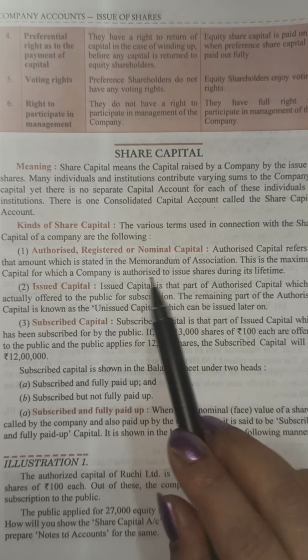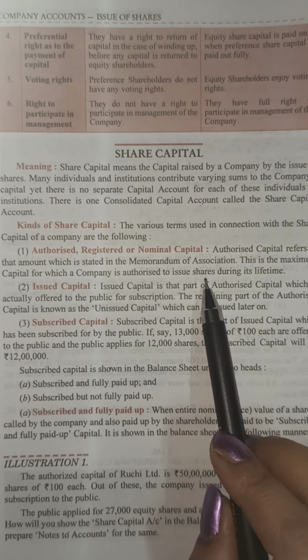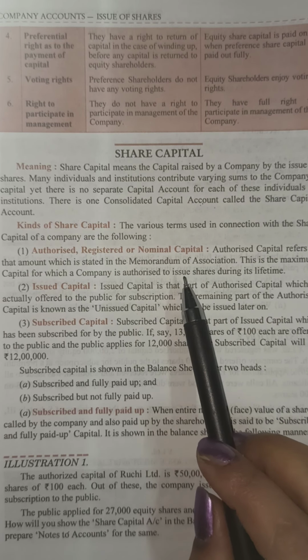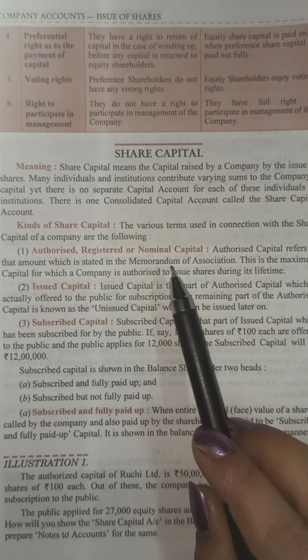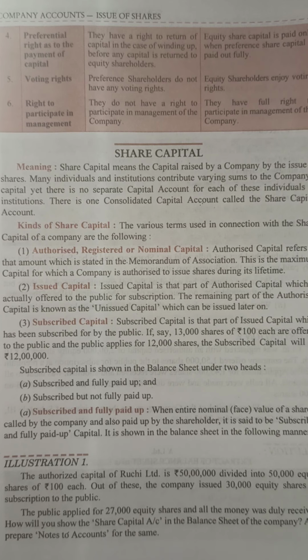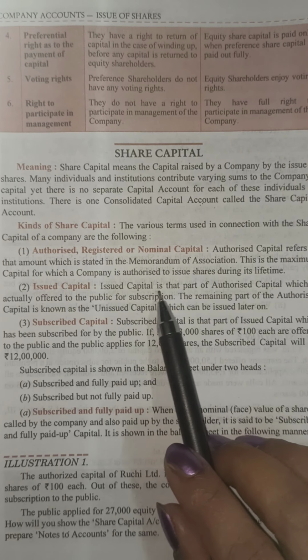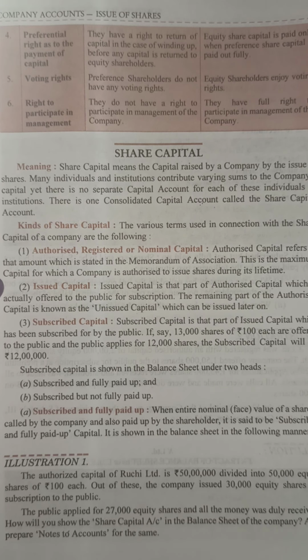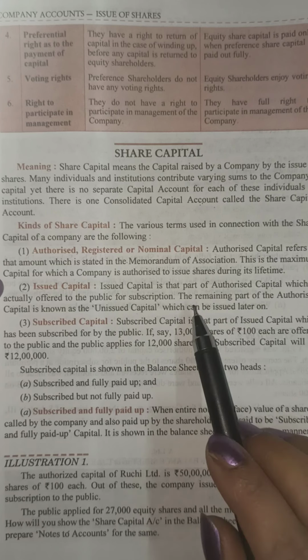The MOA is a set of rules according to which the company has been sanctioned. Sanctioned is another word for authorized. The company has been approved and sanctioned to operate. So the company cannot raise more than the amount of capital as specified in the memorandum of association.